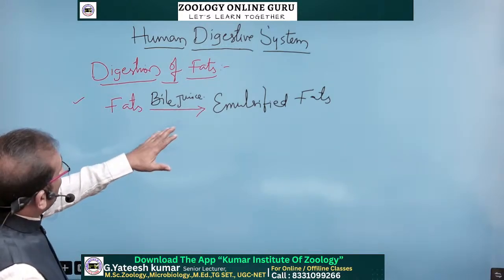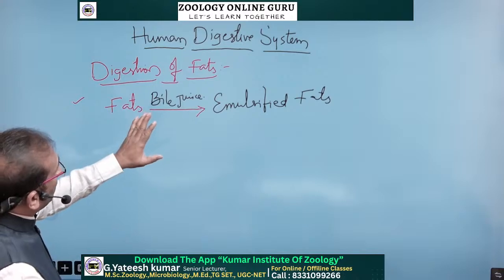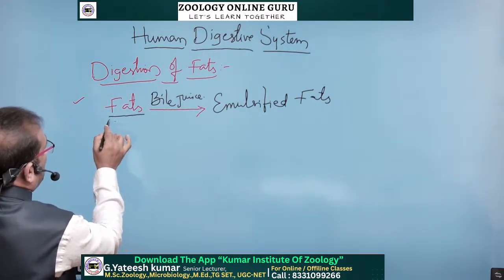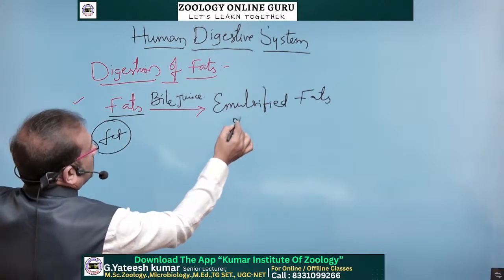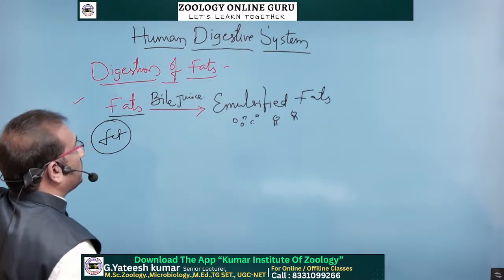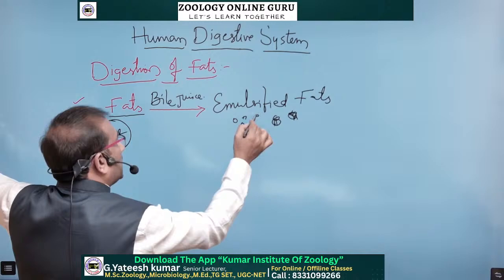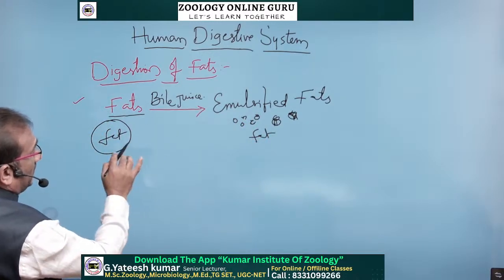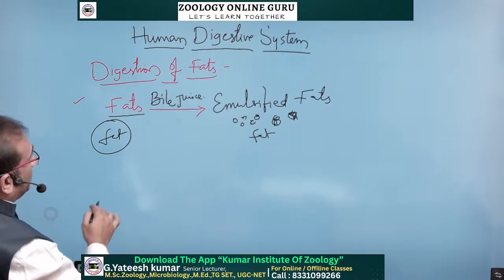That's why the bile juice has only one function in the digestive system: the large fat molecules that are present, it converts into small fat molecules. So here it is fat only. Totally they are fat. Here also fat. This is not digestion. Fat molecules are converted into fat only, but the size is different.